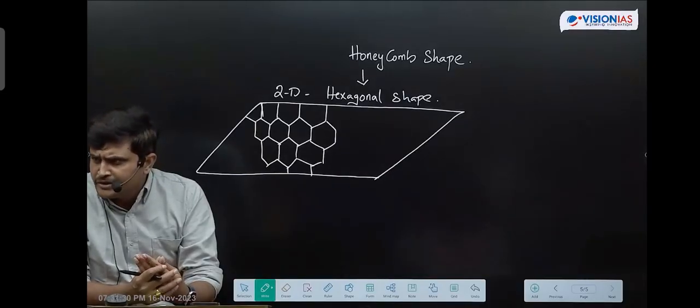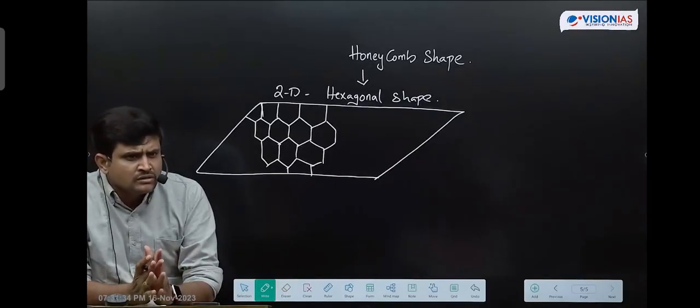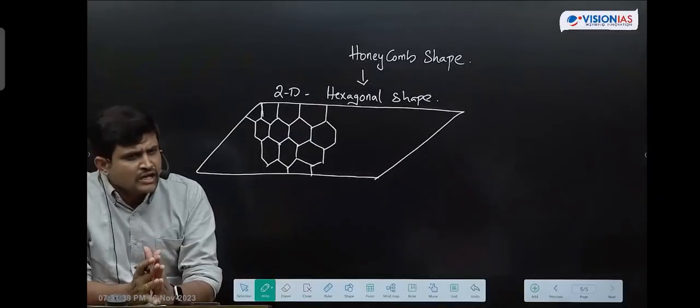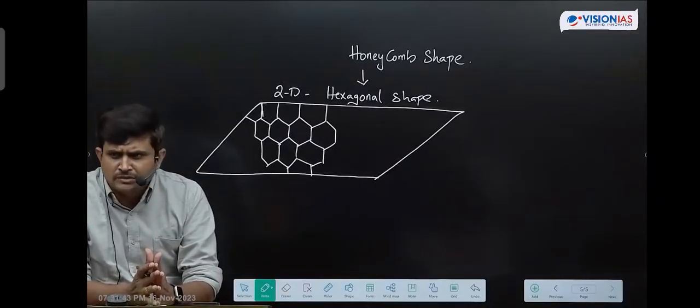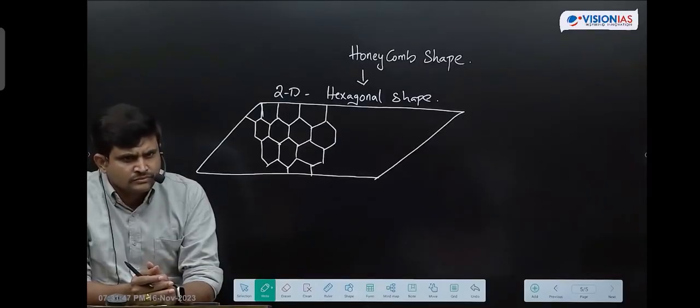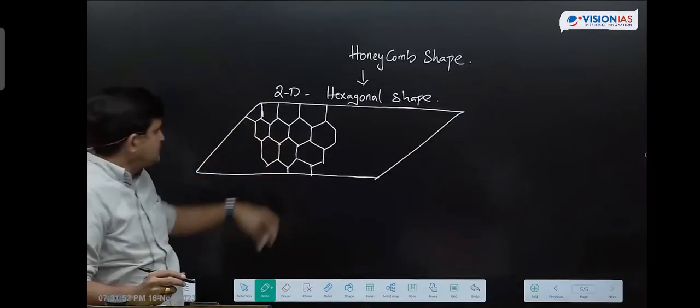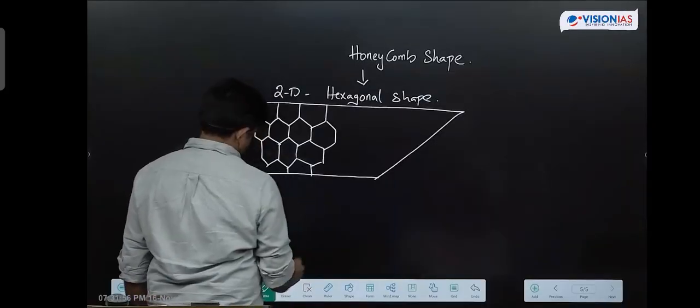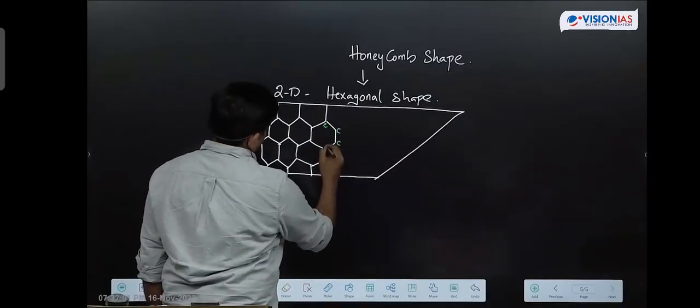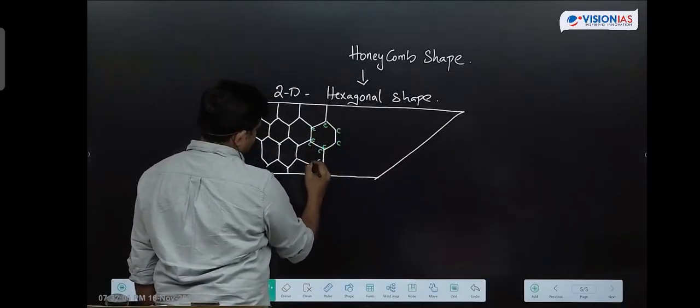Students, are you getting my point? These are what we call allotropes. Allotropes of carbon means graphite is one of the allotropes of carbon. From this graphite, we are extracting graphene. Got it? And in this graphene, carbon atoms are arranged in a hexagonal shape like this. So like this, in hexagonal shape, carbon atoms are arranged.